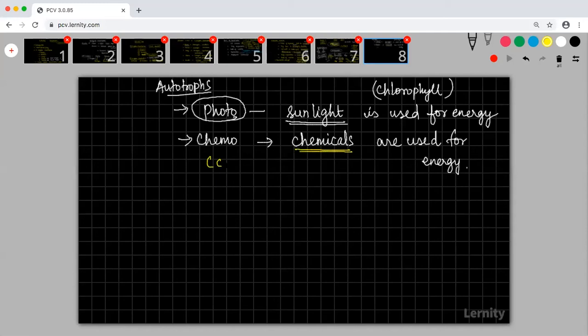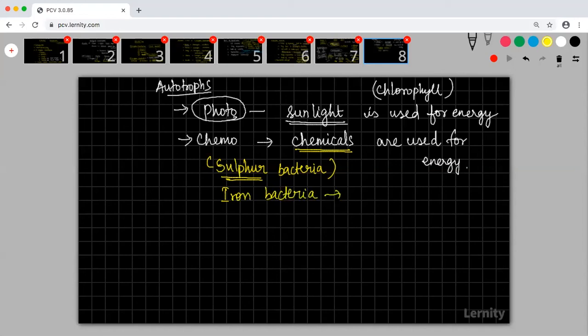For example, there is a bacteria called sulfur bacteria. The sulfur bacteria will use sulfur to get energy. They will not eat organic food. They will consume sulfur, and using sulfur, they will produce energy, ATP.